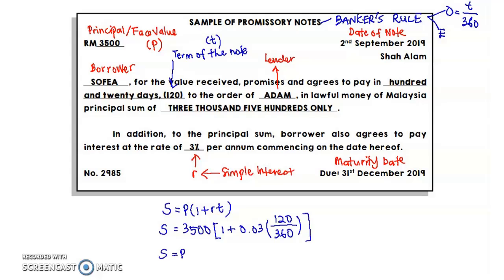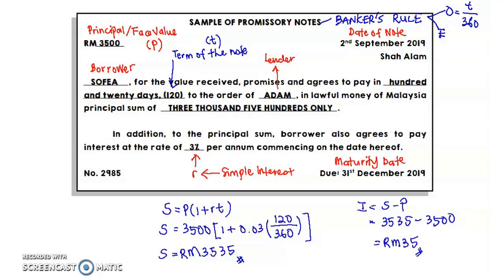When we calculate this, we get S equal to 3,535 ringgit. If you want to calculate the amount of interest that Adam charged Sophia, it is S minus P: 3,535 minus 3,500 is 35 ringgit.